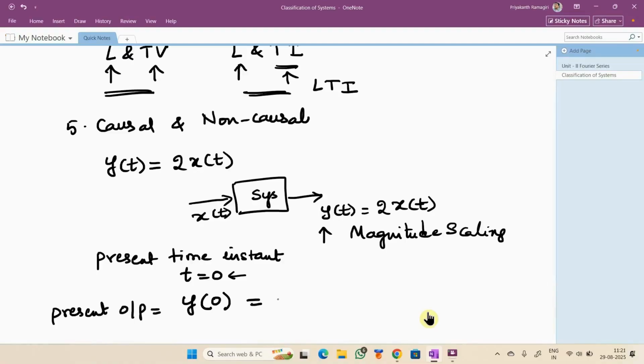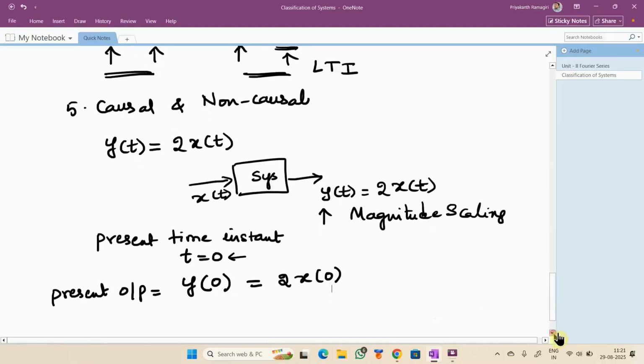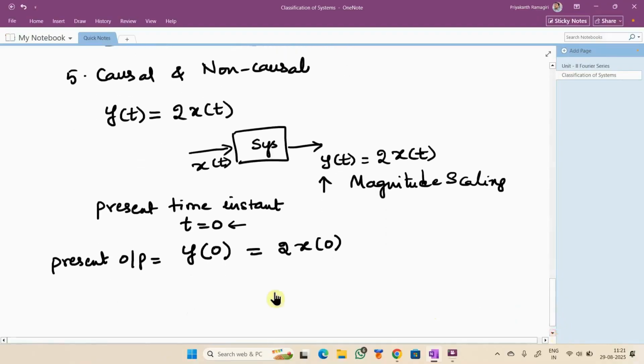Now, can you please tell me what happens to the right hand side? It doesn't become 0, but it is 2 times x of 0. Hope you understood. So if this I am seeing as a present output, what will this be? Present input. Nice. It is the present input.